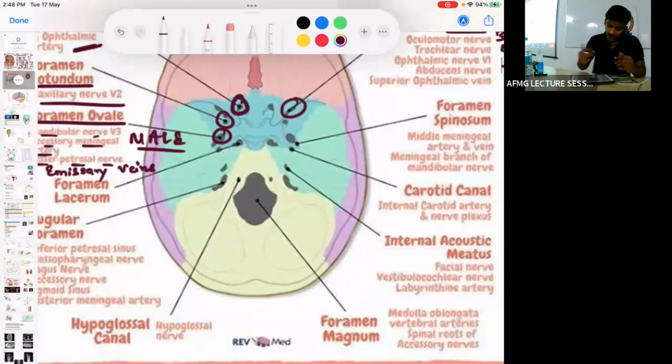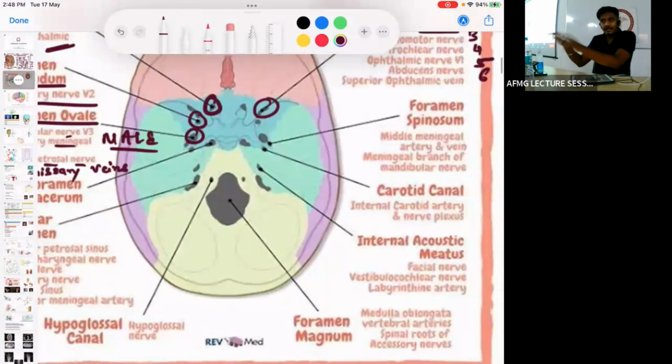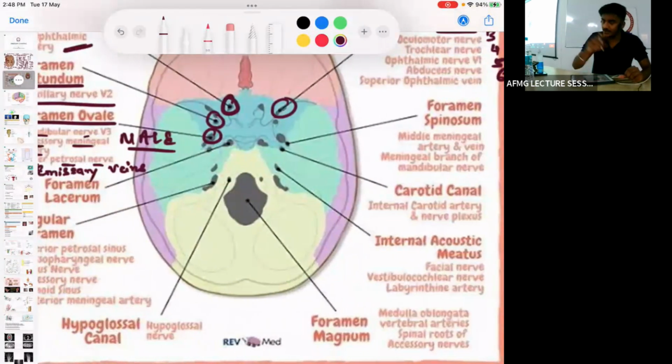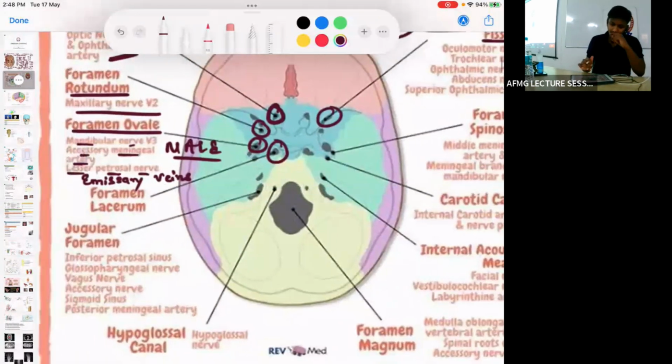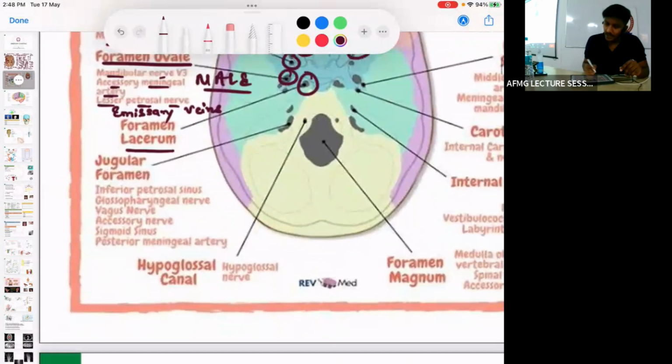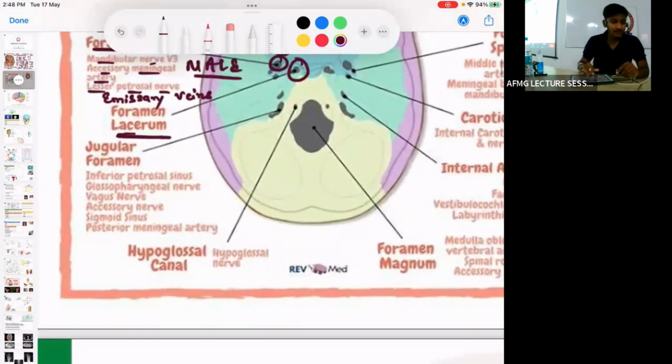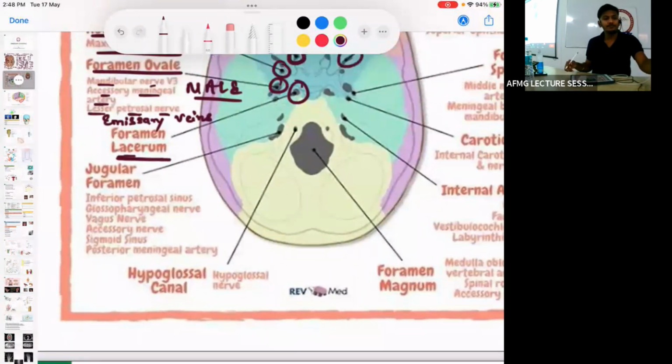Next, the other foramen, which is adjacent to the foramen ovale, is the foramen lacerum. It is a bit irregular in shape, okay? So that is the foramen lacerum. And which structure passes by the foramen lacerum?